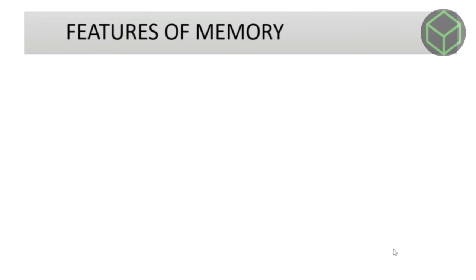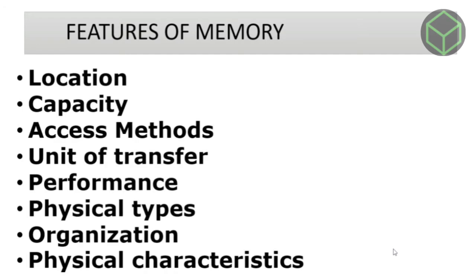Now let's learn some features of memory. First is location. It represents the internal or external location of the memory in a computer. The internal memory is inbuilt in the computer. It is also known as primary memory.